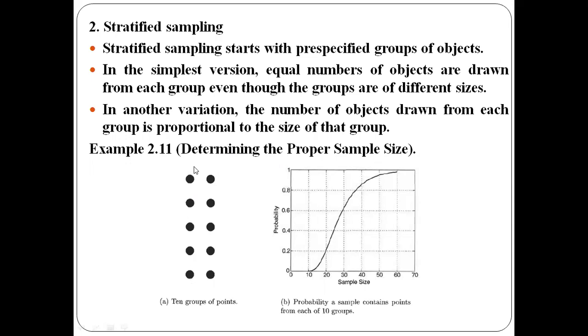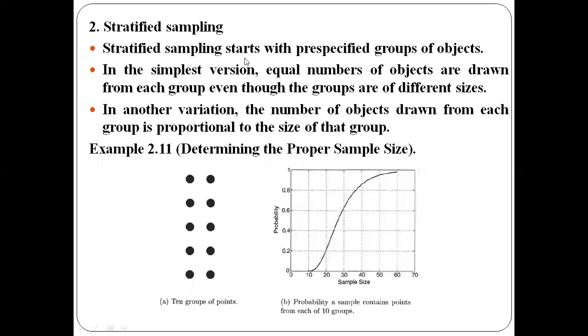For example, if the first group has 10 objects, you can choose one object for the sample. If the group has size 20, you can choose two objects. If it has size 30, you can choose three objects, and if the size is 40, you can choose four objects. So based on the size, you can choose the number of objects to form the sample.